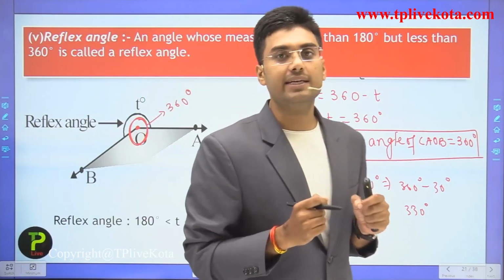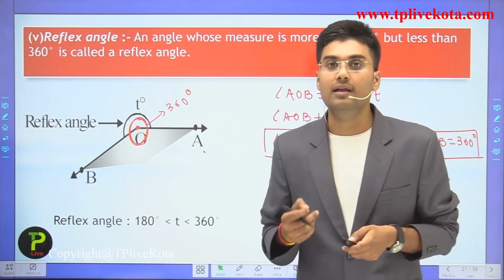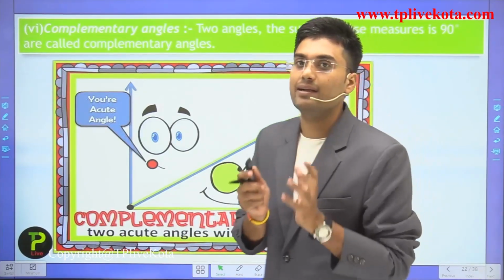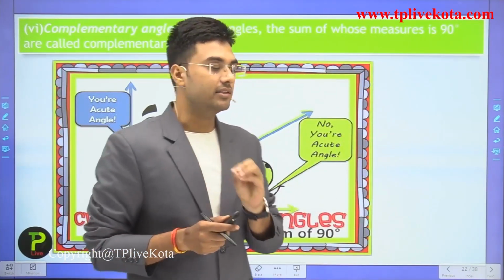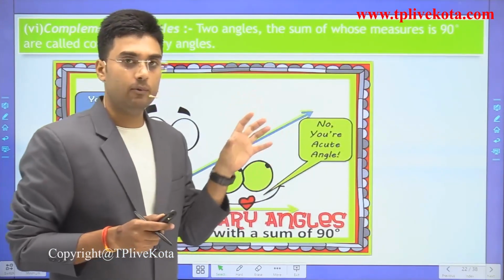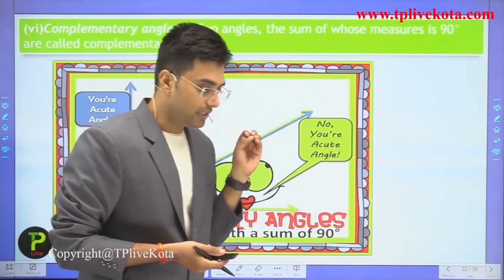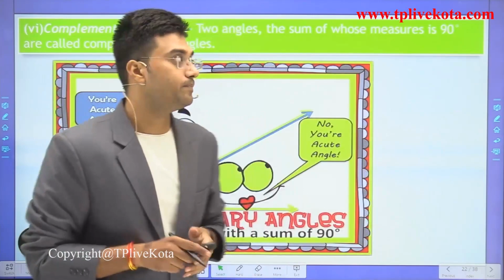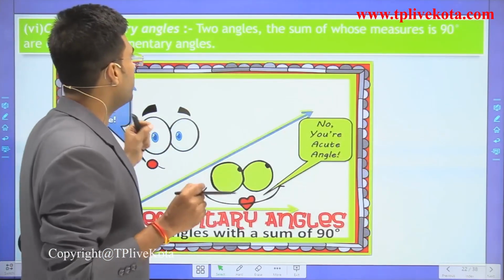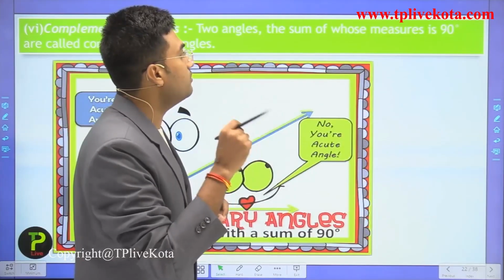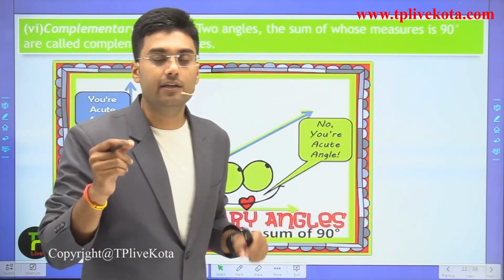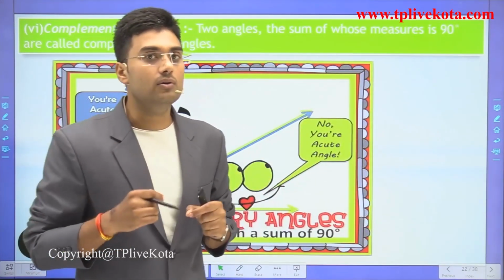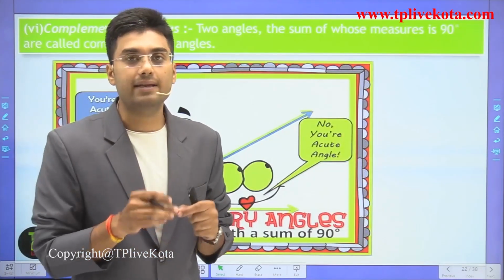So after the reflex angle, let's move to the next type of angle, and the next is complementary angles. This is a very important type of angle, because in the examination they directly ask questions related to complementary angles. Now, what is a complementary angle? Two angles, the sum of whose measure is 90 degree. Two angles whose sum is equal to 90 degree, we call these type of angles complementary angles.